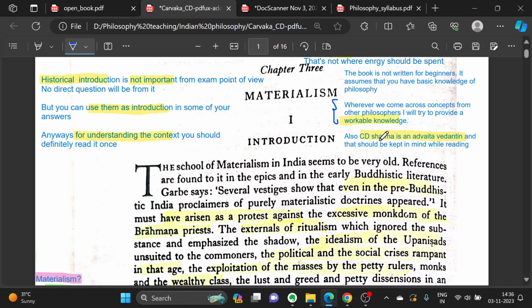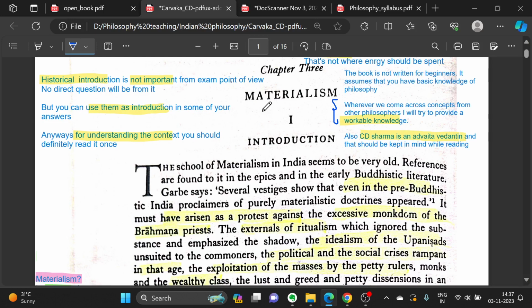The other aspect is that it presumes that you have some workable knowledge of philosophy, that your basics in philosophy are already clear. So it will talk about other schools of philosophy while talking about materialism, even though those chapters are later in the book. But he will not take that into consideration.